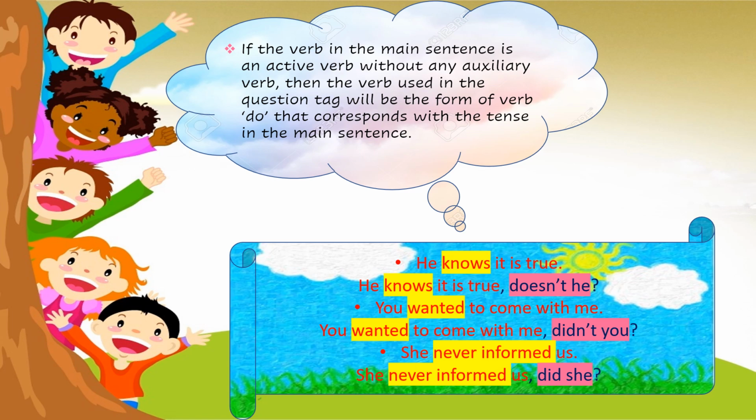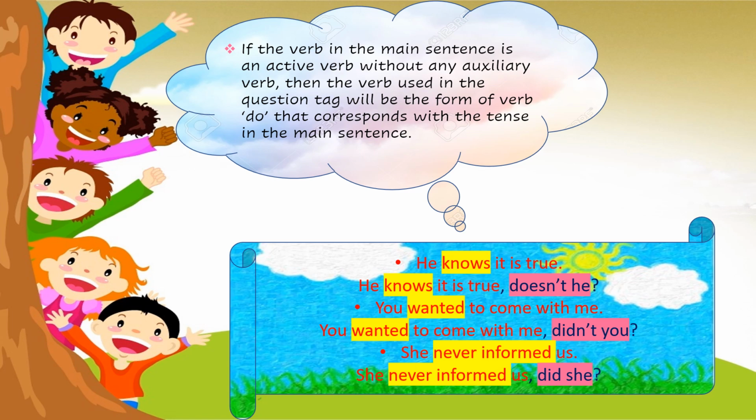He knows it is true. Knows is the active verb in the sentence and it is in present form. So here we can use either do or does. But check what it is speaking on, whether it is female, male, it or any other pronoun. Yes, it is he over here. He is a gender which speaks about a male. So always remember when you're using present tense, if it is he, she, it as the main subject or pronoun in the sentence, always use does or doesn't. For any other thing, you can use do when it is in present tense. Okay. So the answer over here is he knows it is true, comma, doesn't he, question mark.